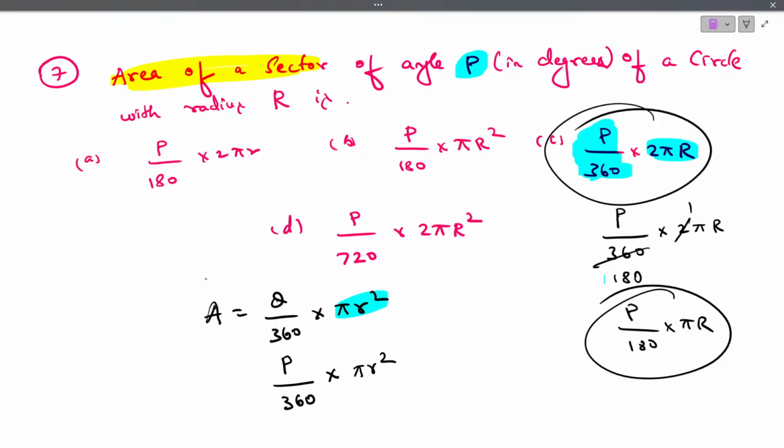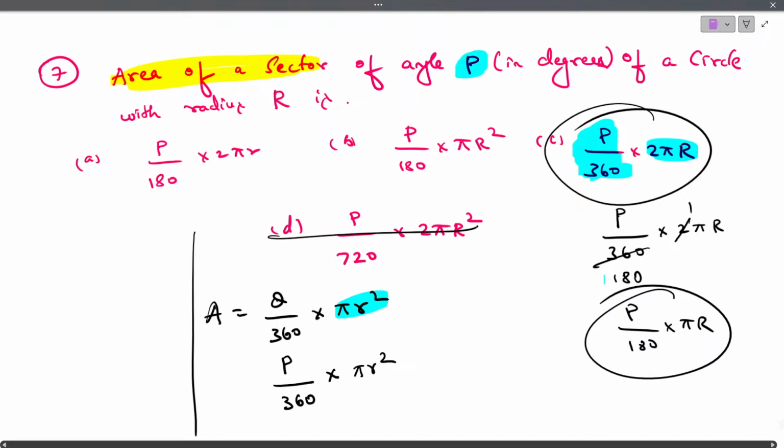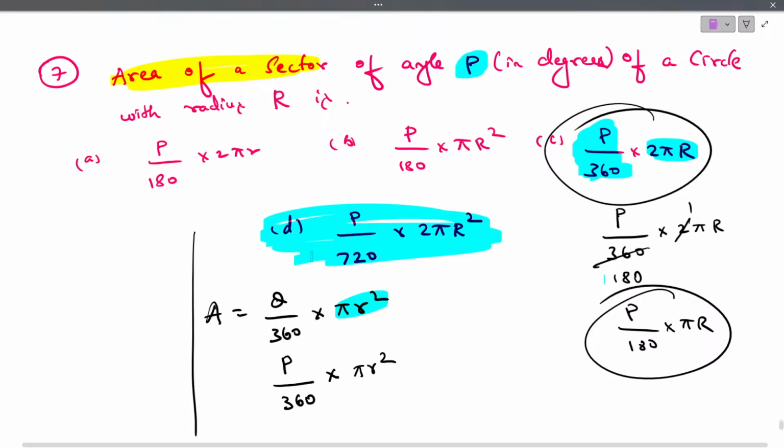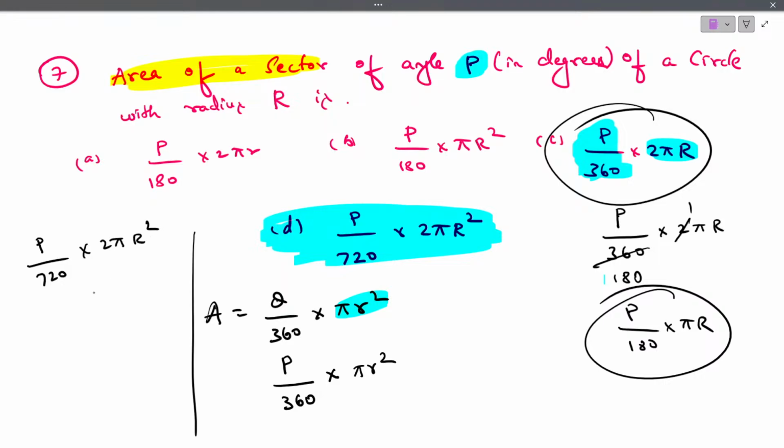Now come back to option D. In option D, what is given? As you can see, they have given P by 720 into 2 pi r square. So 2 ones are 2, 2 threes are 6, 2 sixes are 12, 0.